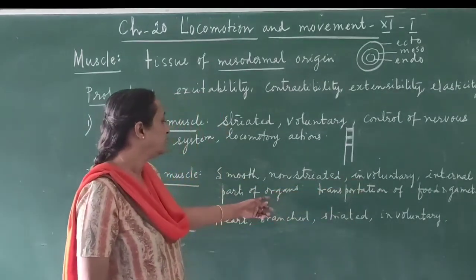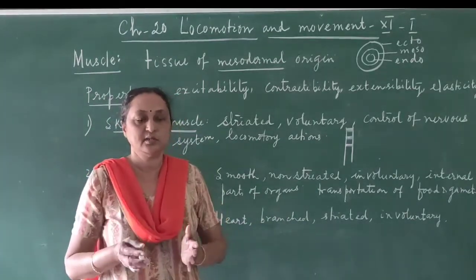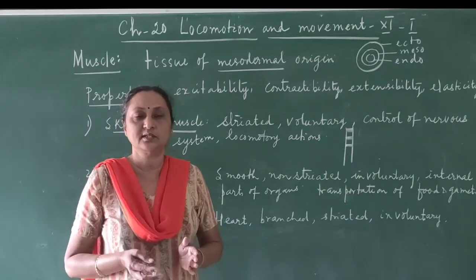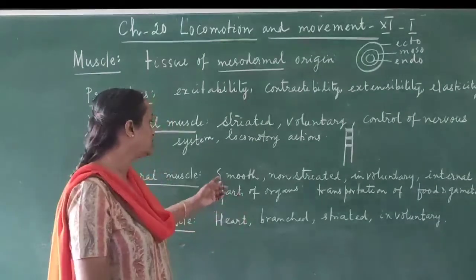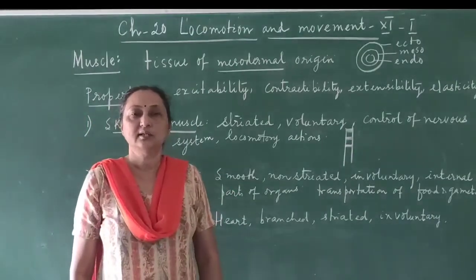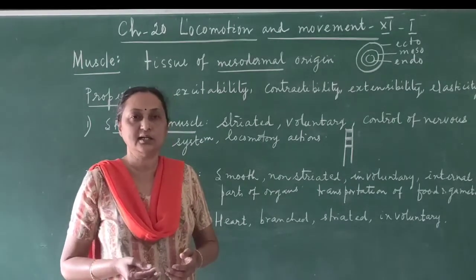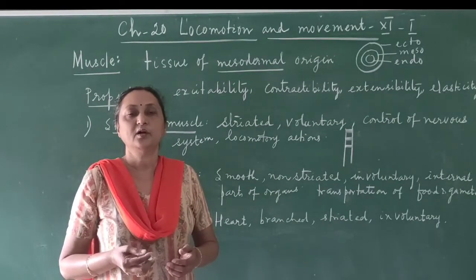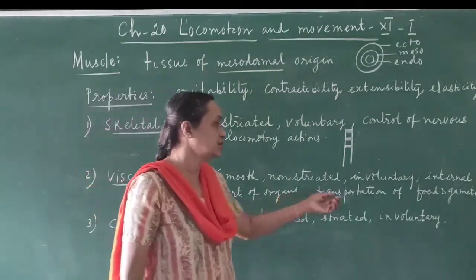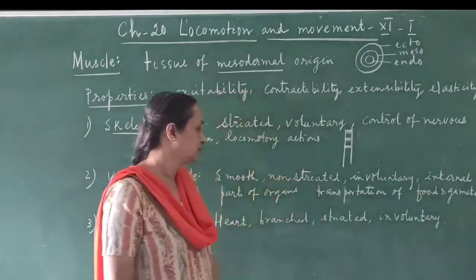Okay, and they are mainly found in the internal parts of the organs. For example, suppose you take the digestive system. The muscles present in the internal part of the digestive system are the smooth muscles or the visceral muscles. And what is the function? They help in the transportation of the food if they are present in the digestive system, and if they are present in other internal parts, for example the oviduct, they help in the transportation of the gametes.